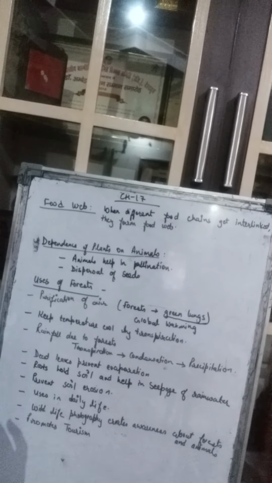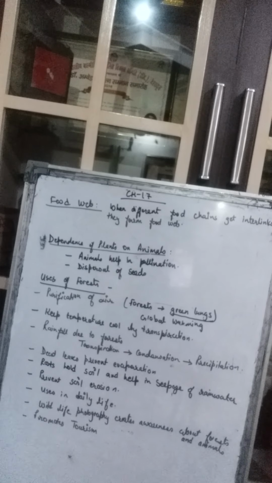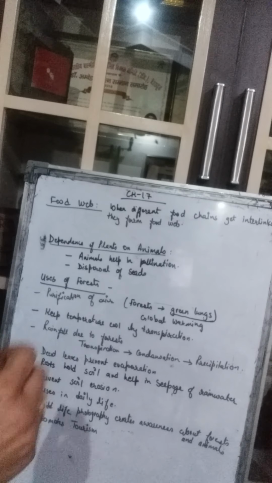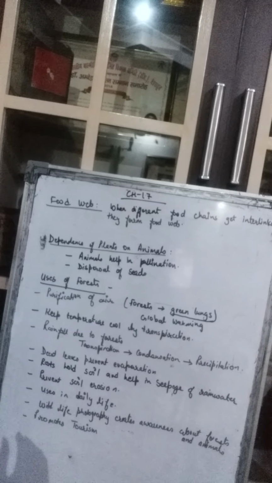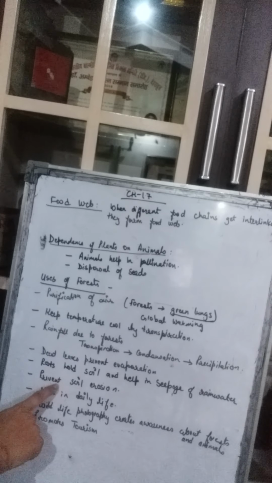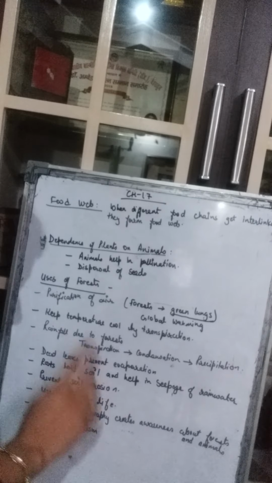Why? Because they are binding, they are holding the soil tight. Whenever the flood comes, or the water comes at a very high speed through the rivers, the roots do not allow that soil to get washed away. So in that way, the roots are also helping in preventing the soil erosion.